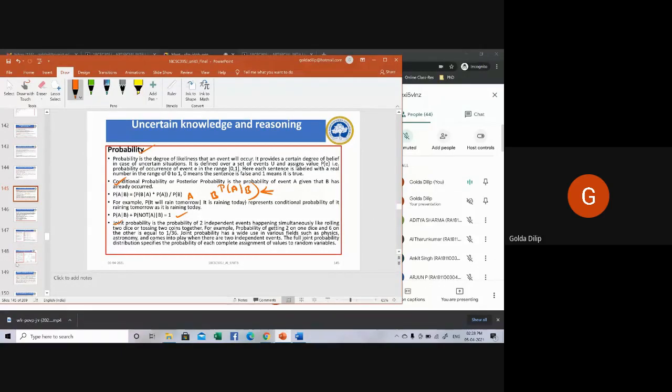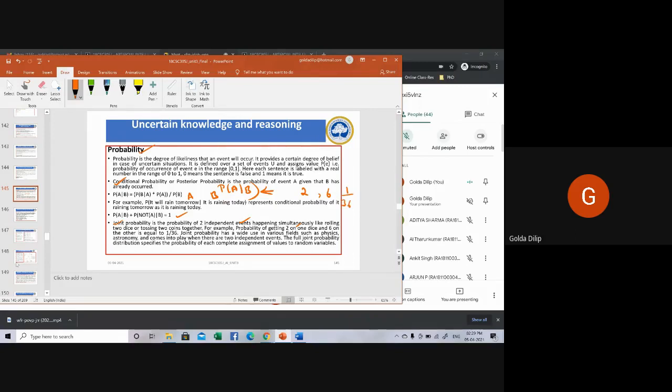Joint probability means the probability of two independent events happening simultaneously. For example, the probability of getting a 2 on one dice and a 6 on another dice is equal to 1 by 36. How is it 1 by 36? The probability of getting 2 on one dice and 6 on another dice combined is the joint probability, equal to 1 by 36.